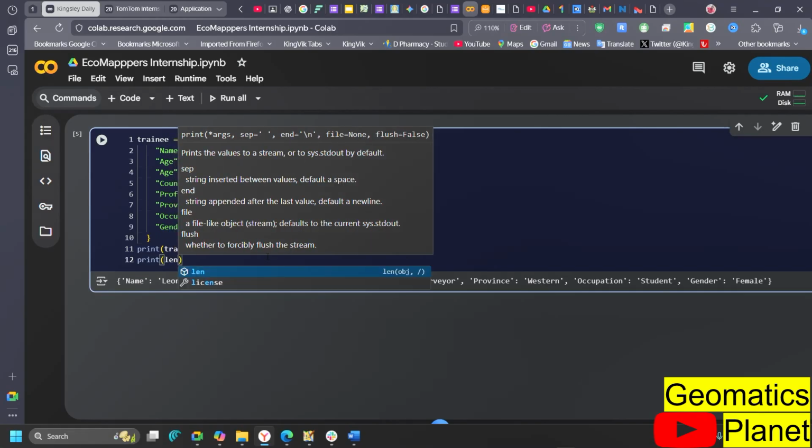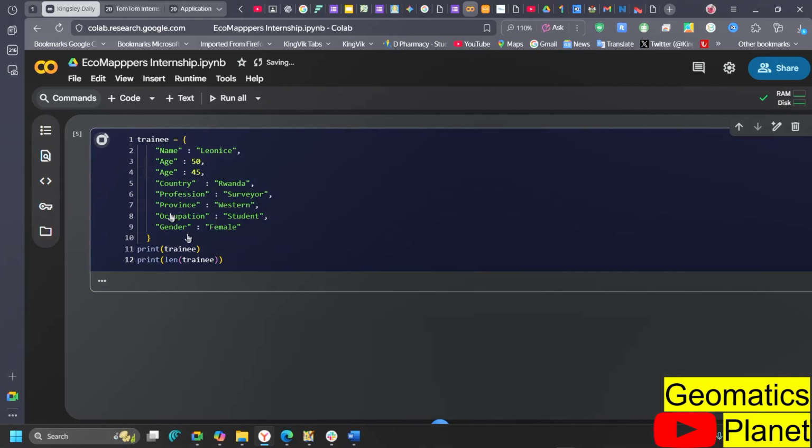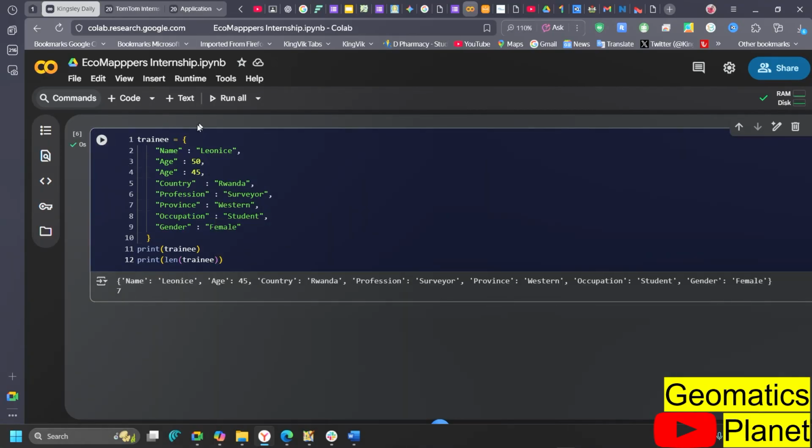Now also you can print, like you say here, and go ahead and say the length of trainee. So here for example, and we print it, it is going to give us the length. So you can see here 1 2 3 4 5 6 7. Remember, it doesn't allow duplicates, and that's why it's supposed to be 8, but it replaced the earlier one, and that's why it is telling you that the length is 7 instead of 8.